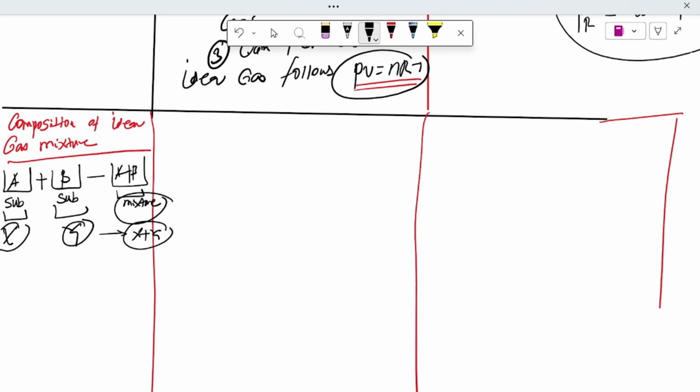So we must understand the properties of the individual components.